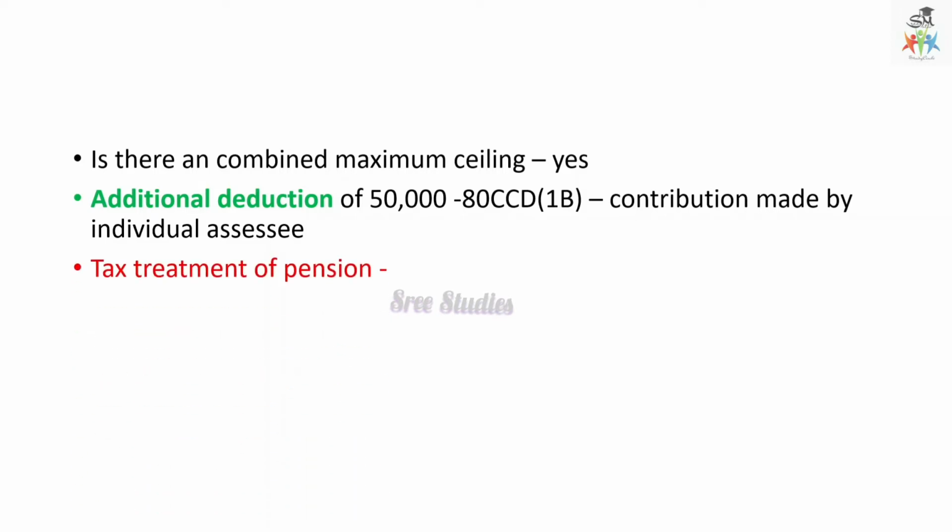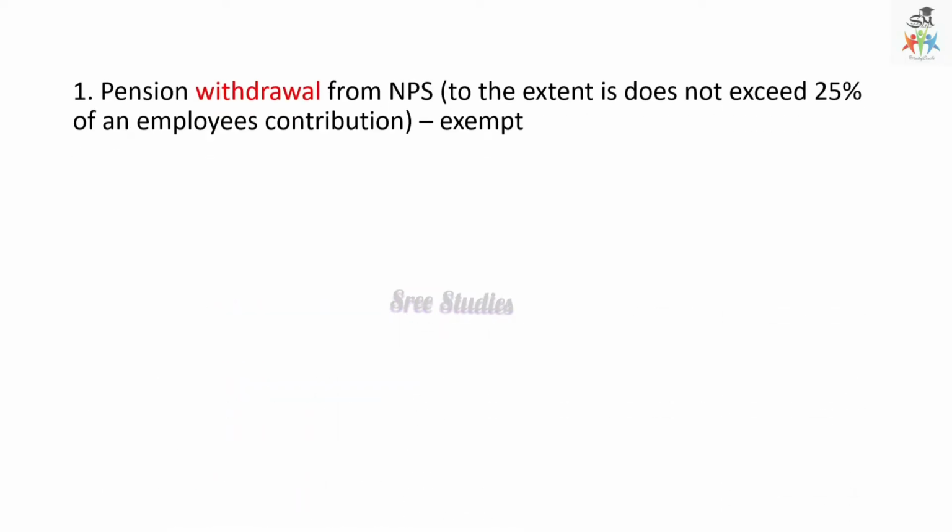Now, the tax treatment of pension. They are contributing a certain amount to the pension scheme. When the pension scheme is terminated or money is taken back, what is the treatment? First, if the amount withdrawn from the scheme does not exceed 20% of the employee's contribution, it is totally exempted.